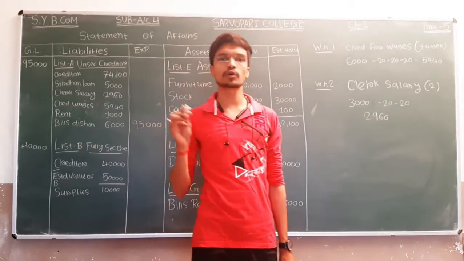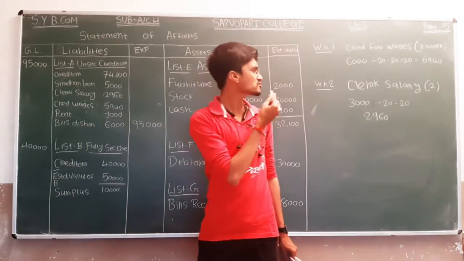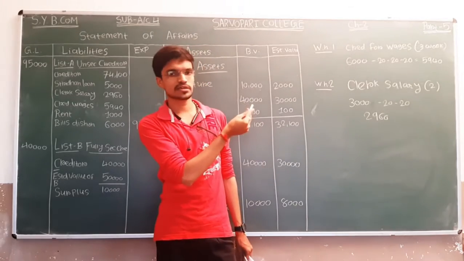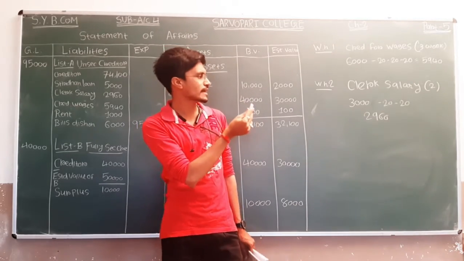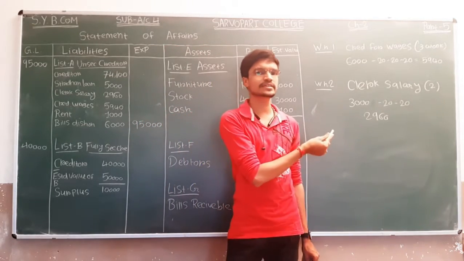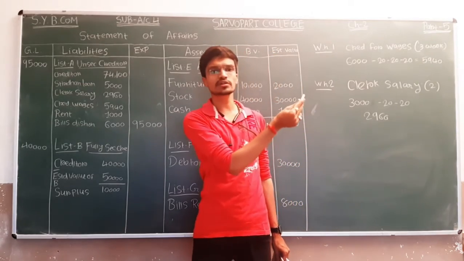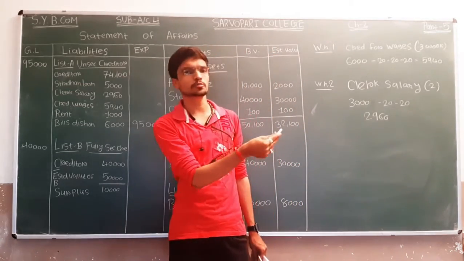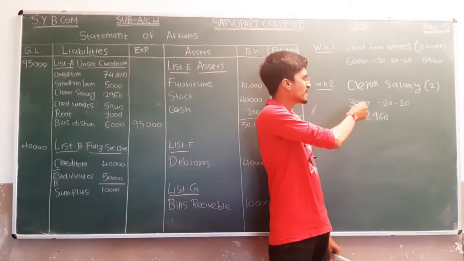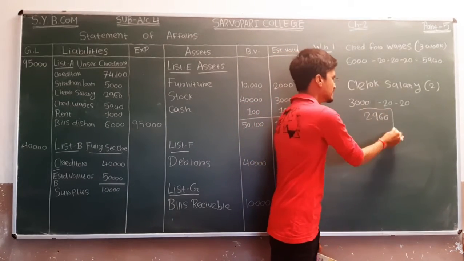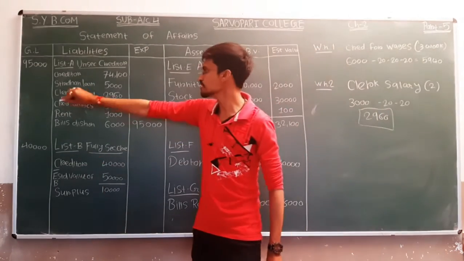So here we have a 2 clerk and the amount of that is 3000. So we have less 40 rupees for the 2 clerks. So 3000 minus 40 is equal to 2960. So here comes clerk salary of 2960.